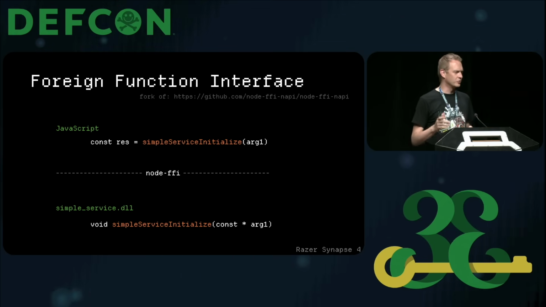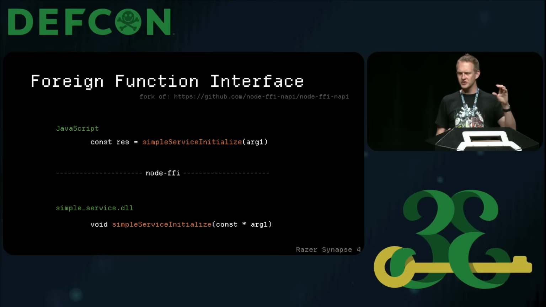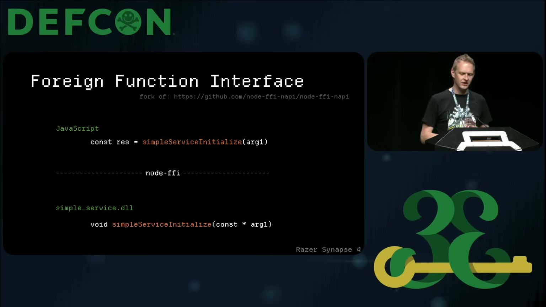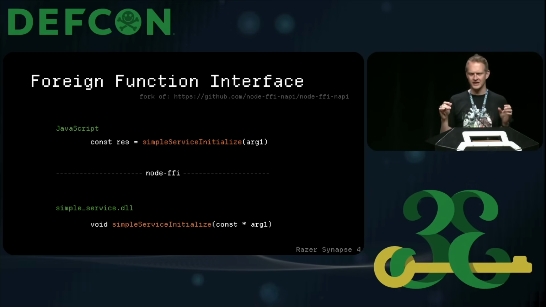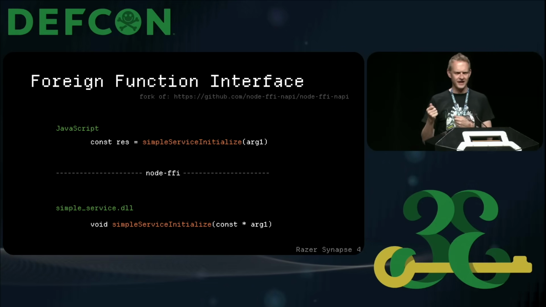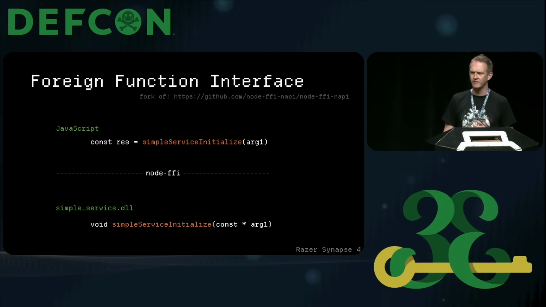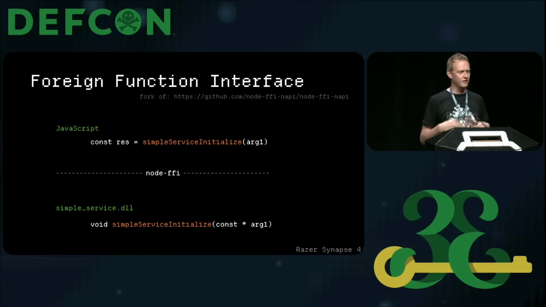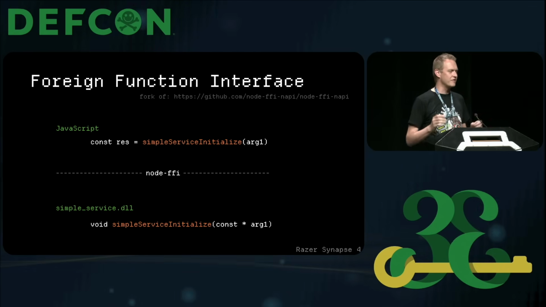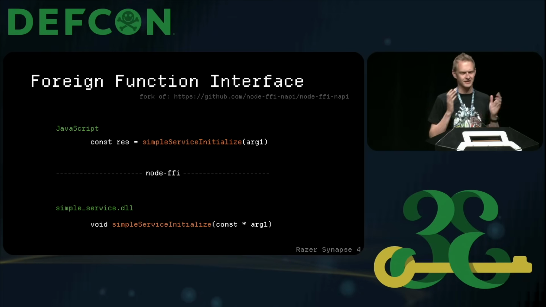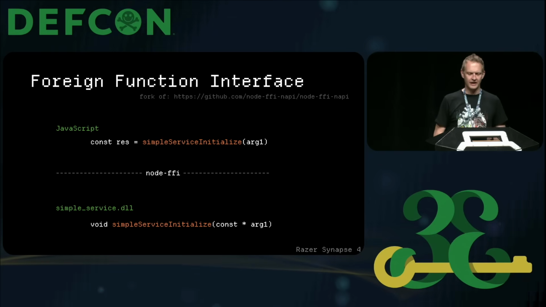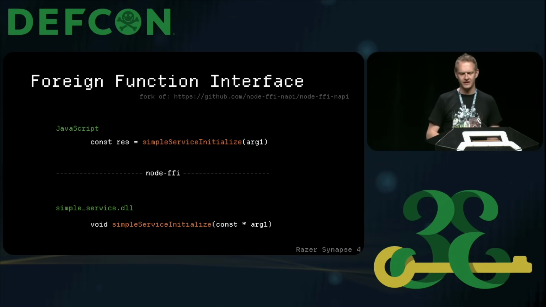But to understand how this works, what really happens is in the JavaScript Node world, you can call a function like simple service initialize here, and the Node FFI library takes care of all the translation and loading of native code to make the same function call. It's a very nice abstraction layer. It also supports multi-platform, multi-architecture, so Node FFI will take care of is it x86, is it Mac, whatever you are running for, and just call that native code in the end.